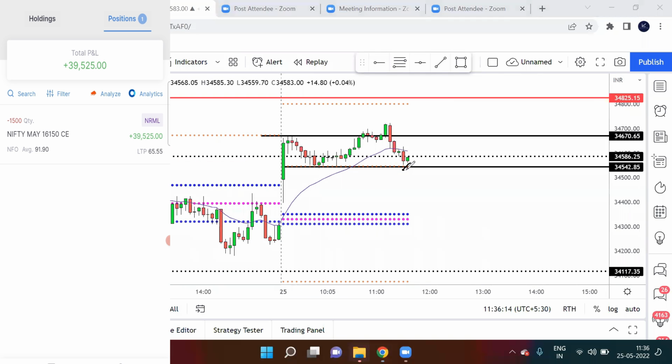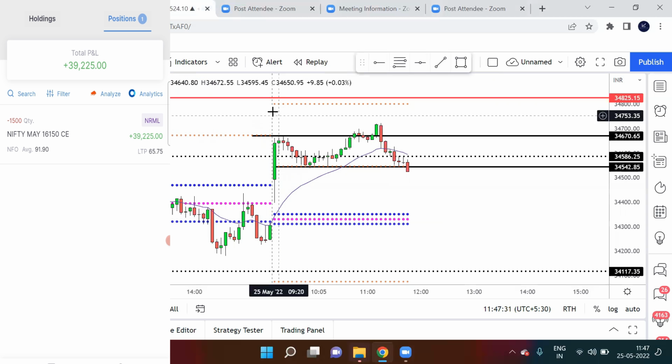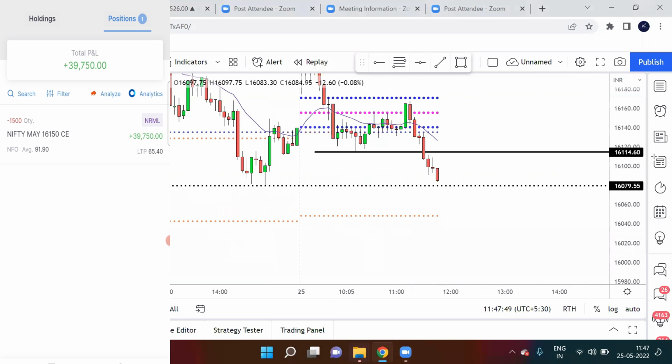If Bank Nifty also breaks this line, then there is no support until the first candle low, then there is a CPR. Okay guys, now you can see that I was telling you that this is the important level for Bank Nifty where it bounced last time, and you can see that now candle is trying to break that level. If convincingly it breaks this level, closes below it, then next support only at CPR and first candle low. So candle has not yet closed, so let us see what happens, because Nifty is now coming near the support of previous day low.